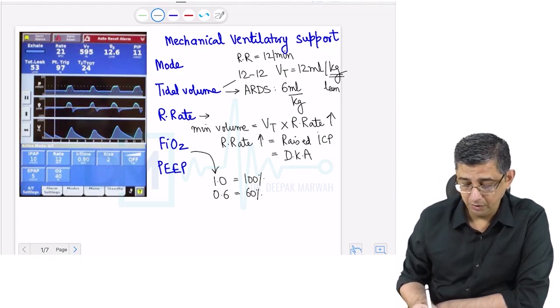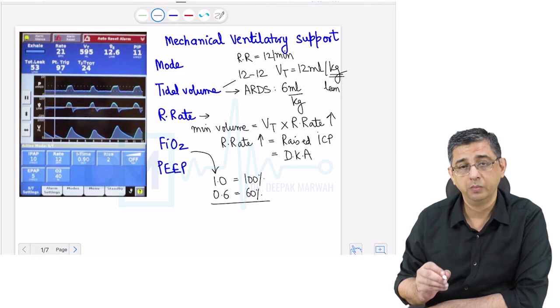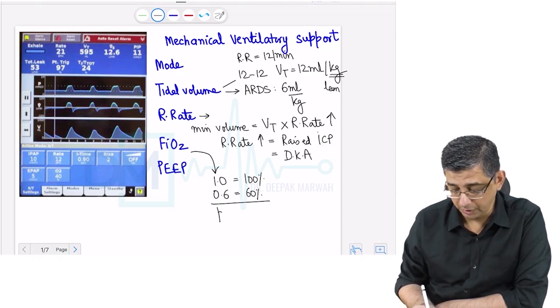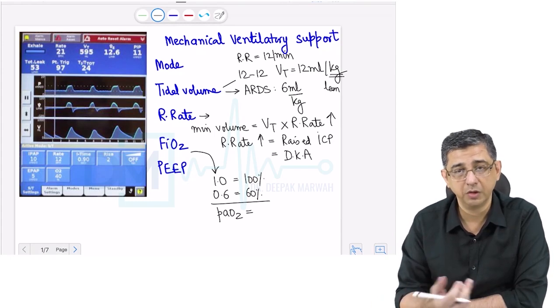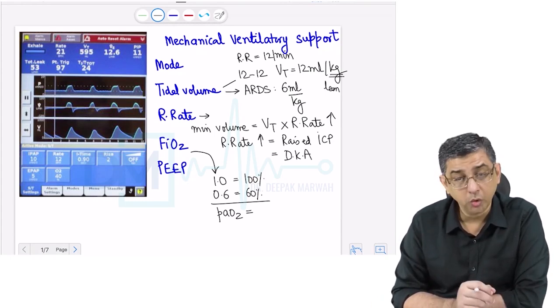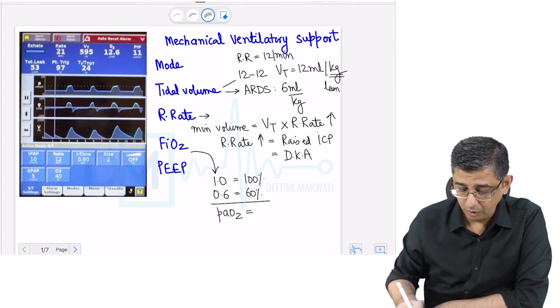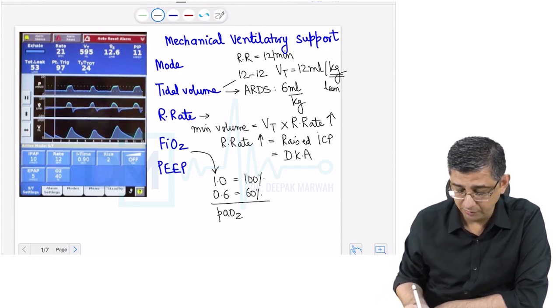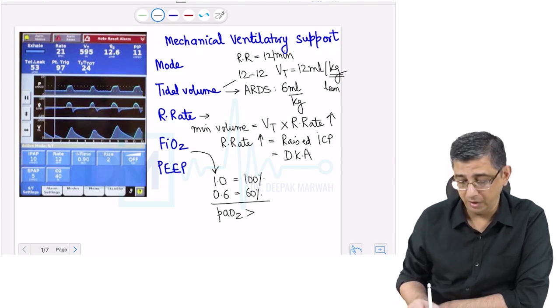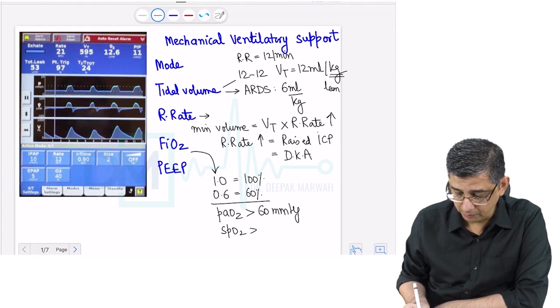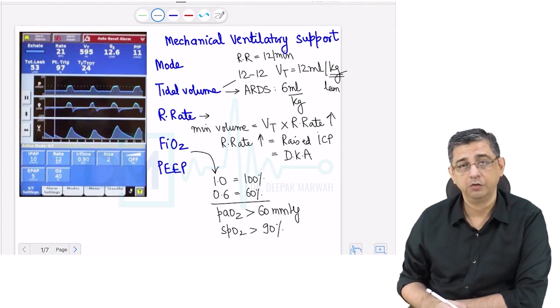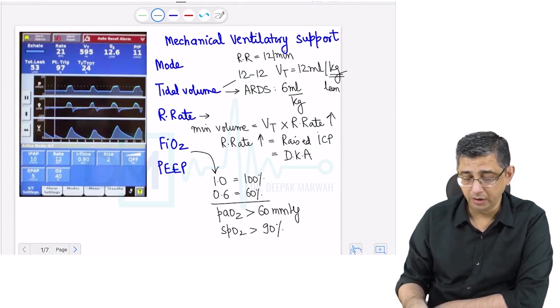Now the objective of giving oxygen to the patient is to maintain the oxygen saturation. So the textbook says that whatever FiO2 you give to the patient, usually we start with FiO2 of 0.4, increase to 0.5, increase to 0.6, like that. The PaO2 of the person on whatever FiO2 you set for the patient should be more than 60 millimeter of mercury, and the SpO2 of the patient by pulse oximeter should be more than 90%. If you are able to do that, that means you are bang on target.